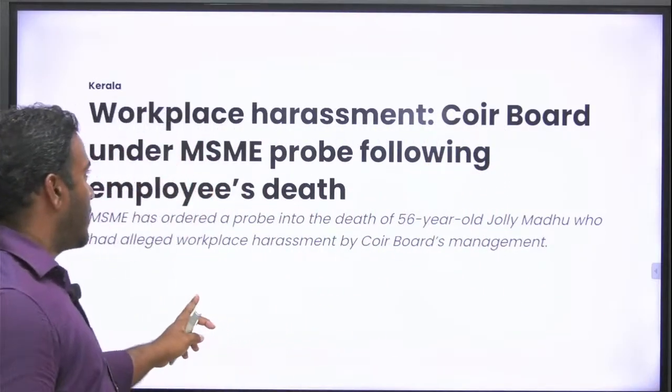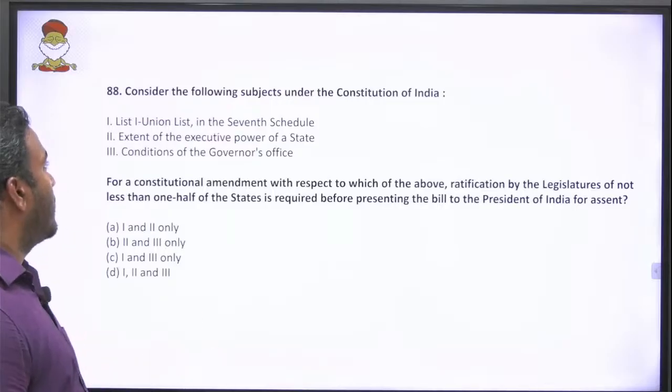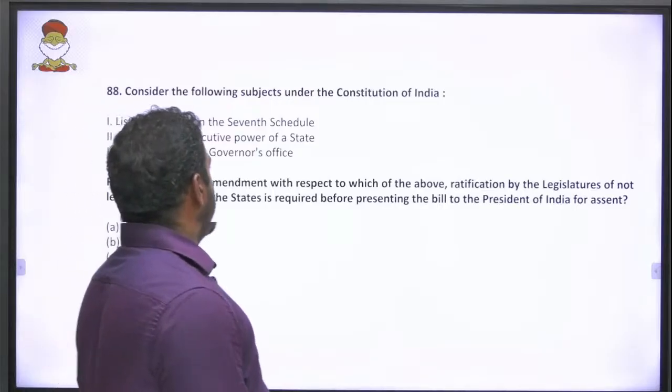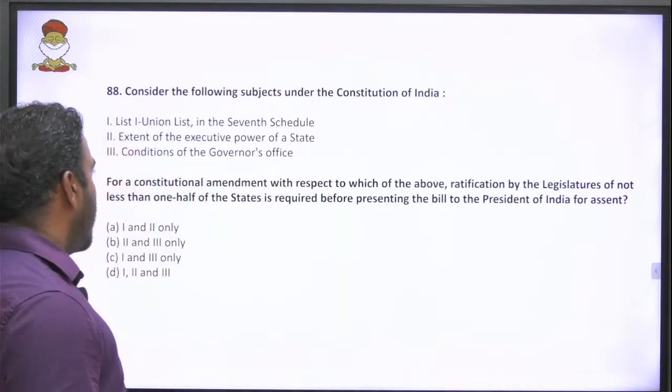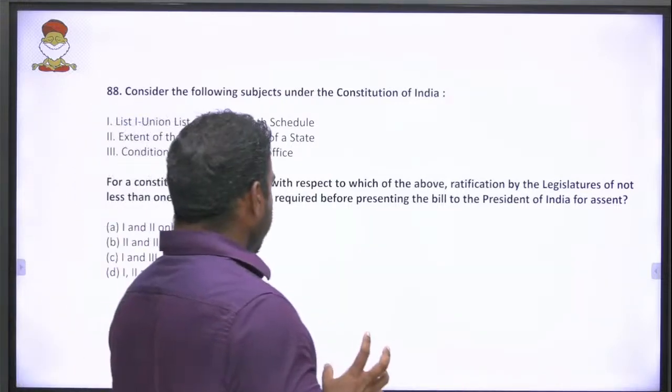Yes, likewise. Done. Now list 1, union list in the 7th schedule. Extent of executive power of a state, condition of governor's office.